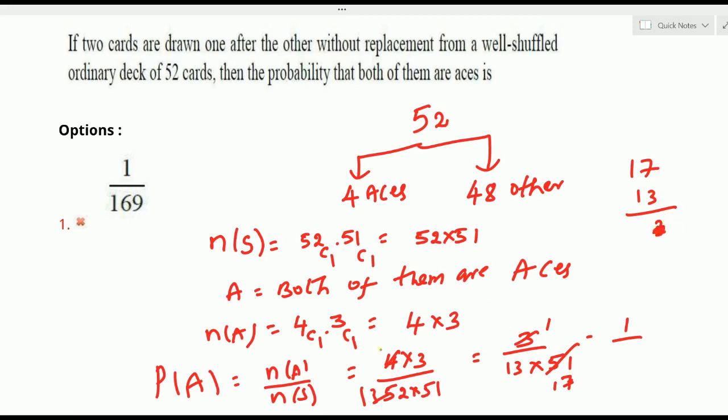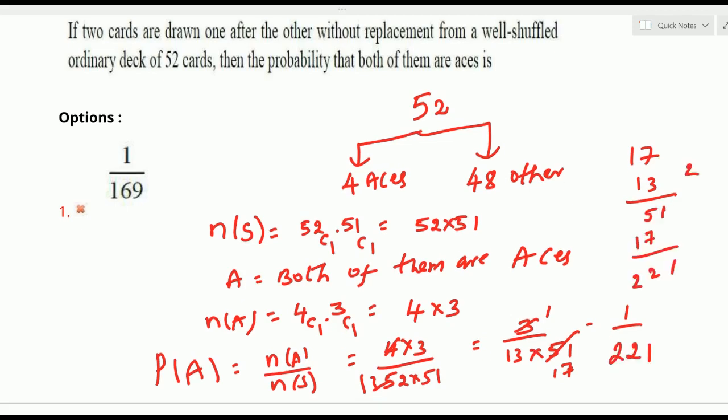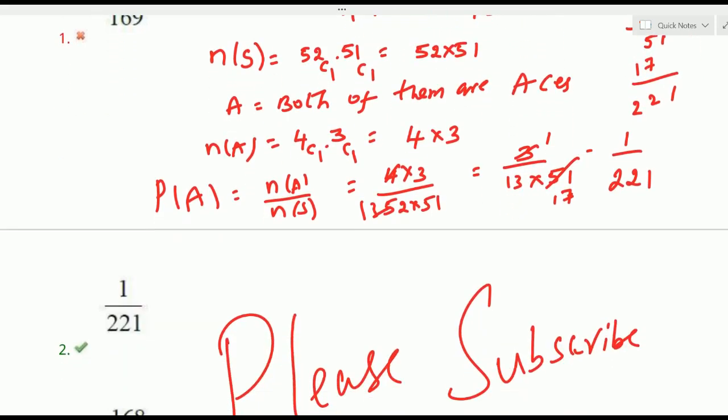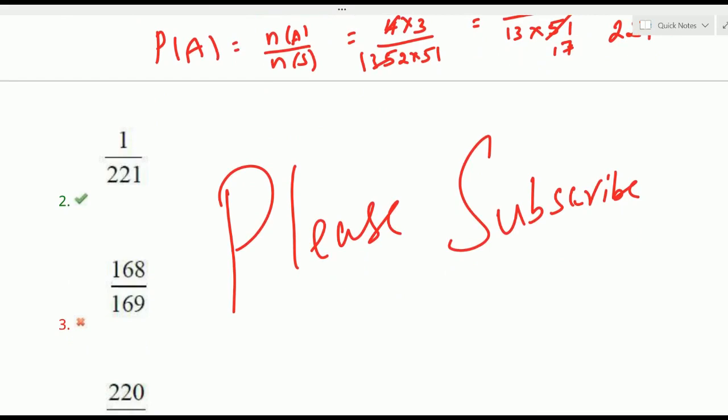We're taking the product of 17 into 13, we got 221. Therefore, the required probability is 1 by 221. That is clearly which option? We can check the option. It's not the first option, it's clearly the second option. Okay, is it clear? Now look forward to the next question.